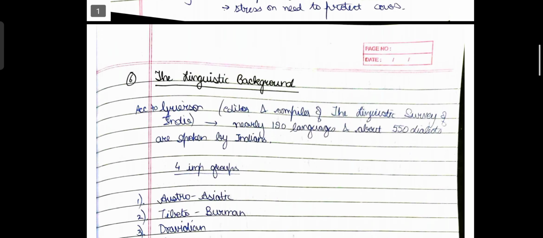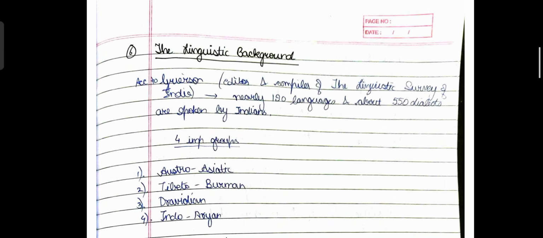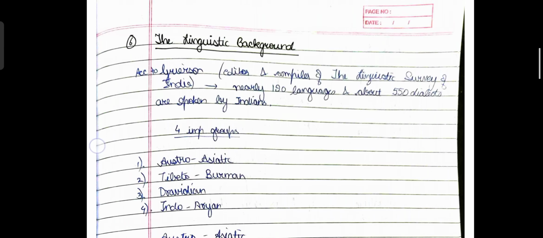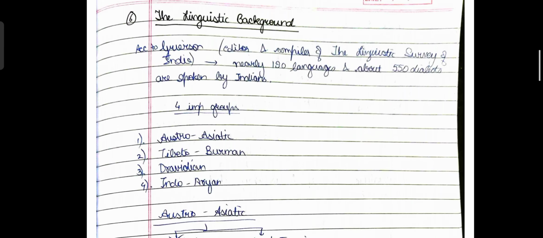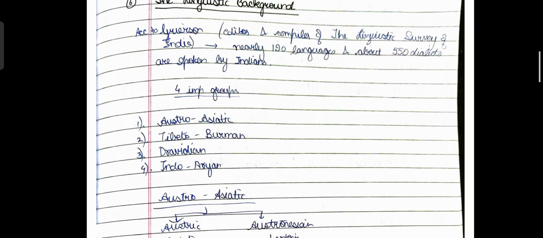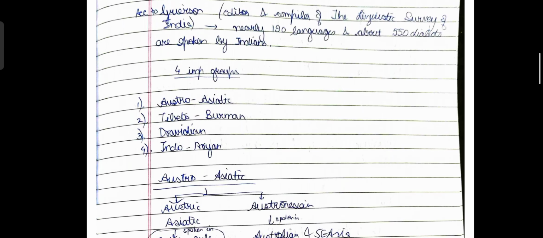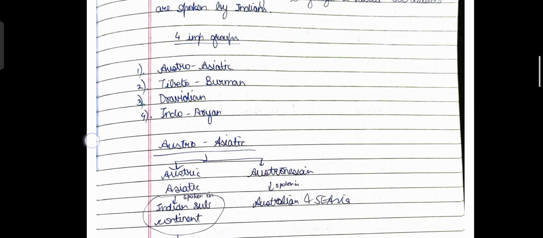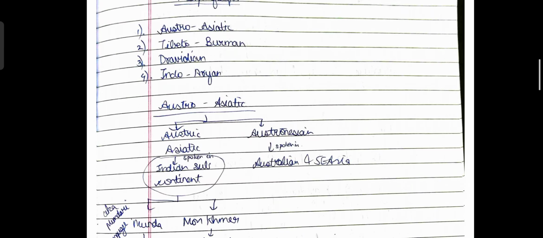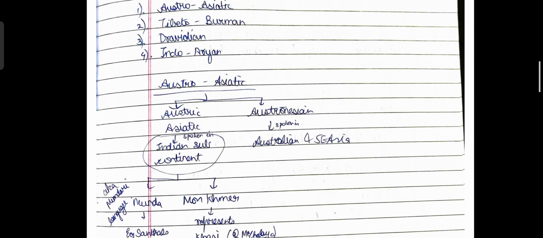Now let's discuss chapter number 6. The name of this chapter is the Linguistic Background. Okay, so according to Grierson, who was the editor and compiler of the Linguistic Survey of India, there are approximately 180 languages and about 550 dialects that are spoken by Indians. So if we try to group these languages and dialects, then we have four important groups. Those are Austroasiatic, Tibeto-Burman, Dravidian, and Indo-Aryan. Okay, so if we talk about the Austroasiatic, this can further be subdivided into two subgroups.